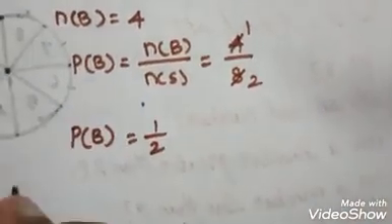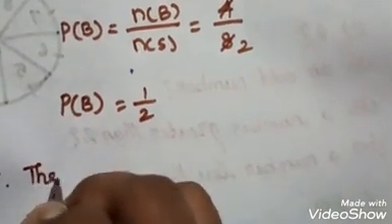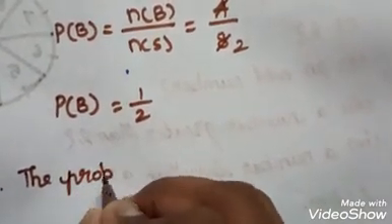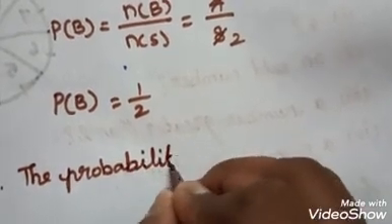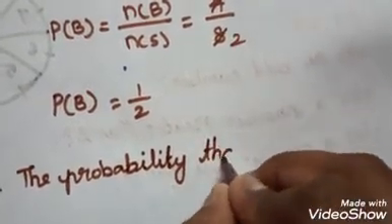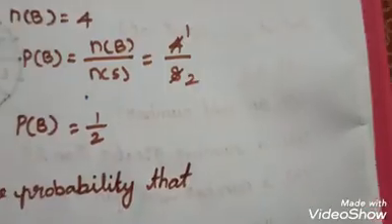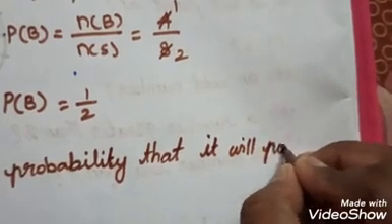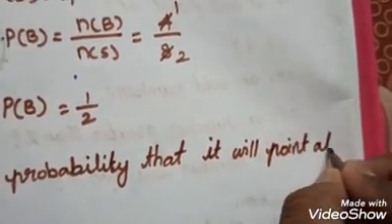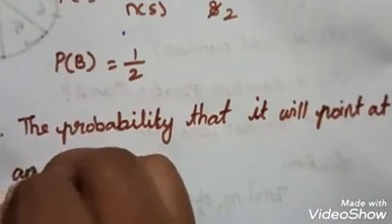So finally we write, therefore, the probability that it will point at an odd number is 1 by 2.